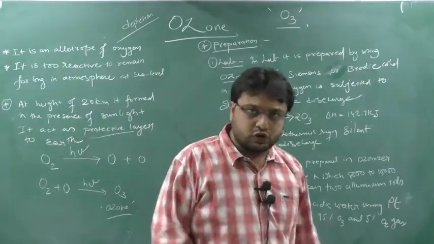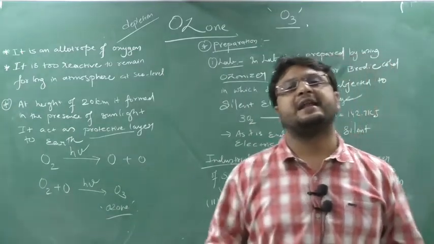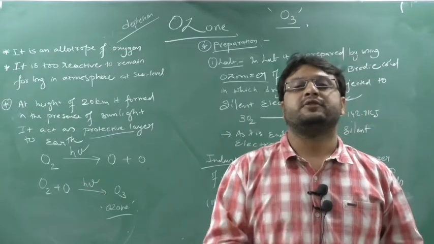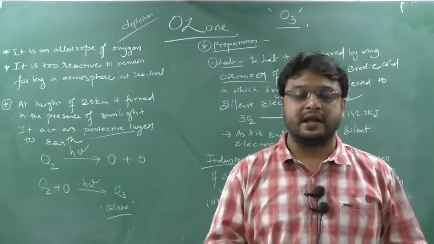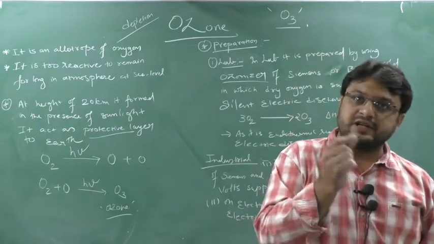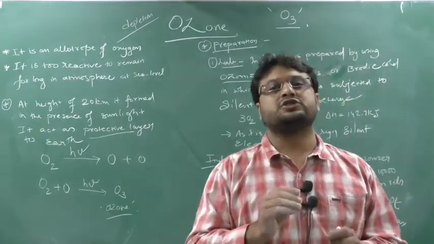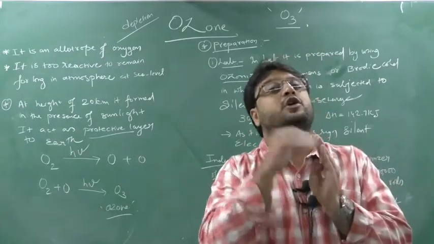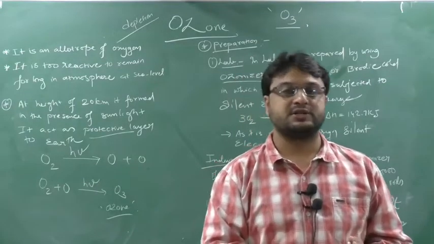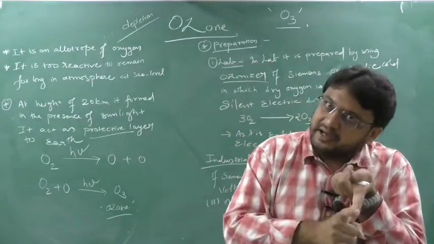How? In this ozonizer we pass dry oxygen, and this dry oxygen undergoes silent electric discharge. It is a discharge where we should not supply a spark, only electric current. If there is a spark, a sound will come, yes or no? That is not a silent electric discharge. So you just pass the electric current where no spark comes out. Where there is no spark, only electric current, it is silent electric discharge. Where there is a spark, it is just electric discharge. Clear?